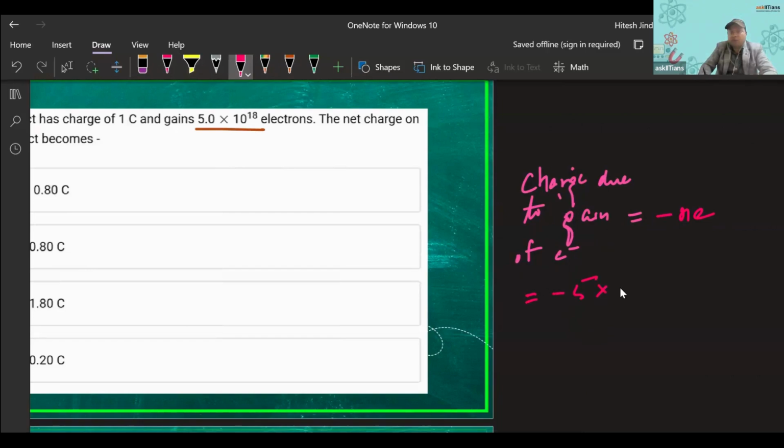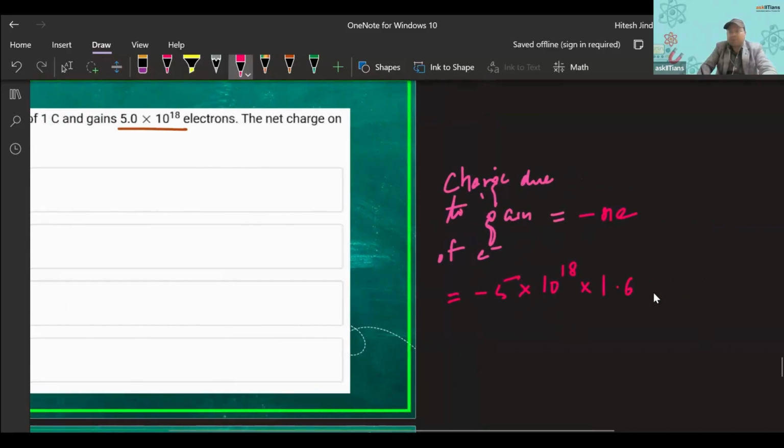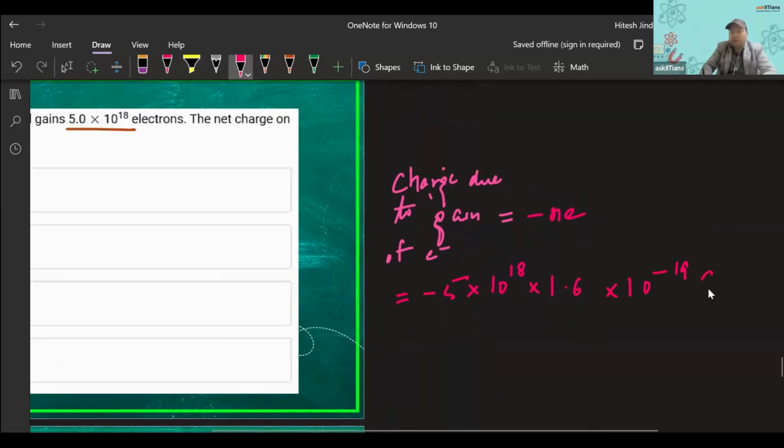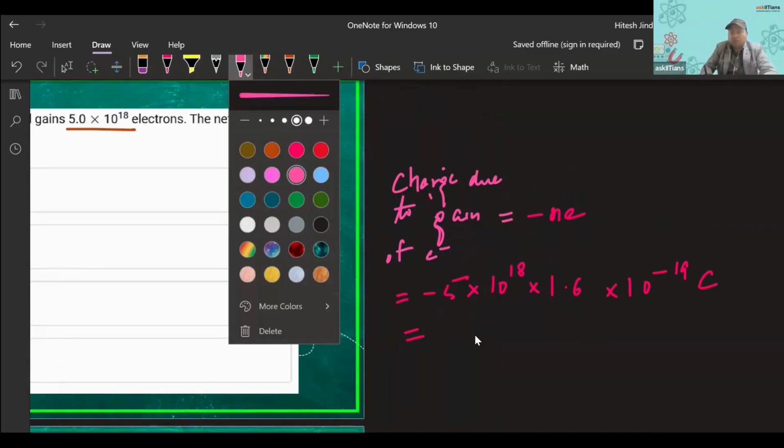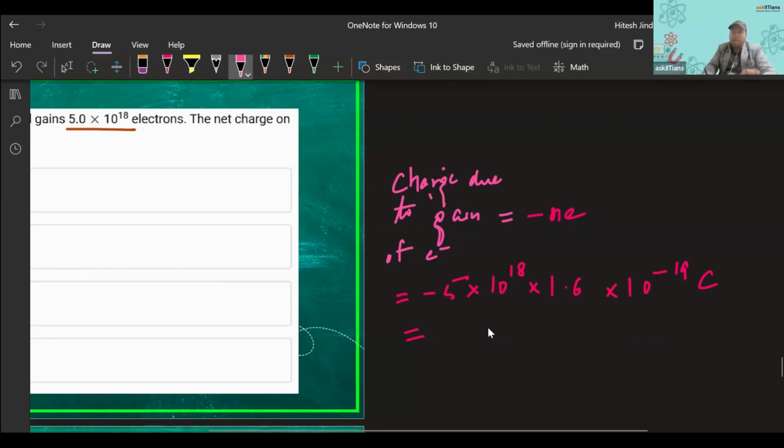Minus 5 into 10 to the power 18 is the n. e is 1.6 into 10 to the power minus 19 coulomb, right? You can see 10 to the power 18 will cancel out with 10 to the power minus 19, leaving 10 to the power minus 1. Now 1.6 into 5 is 8. So we'll have minus 8 into 10 to the power minus 1, that is, minus 0.8 coulomb.